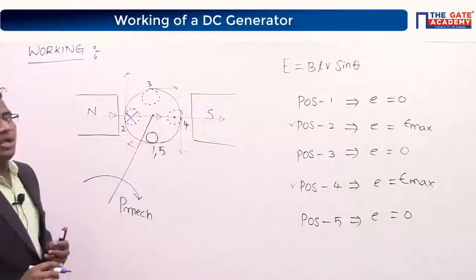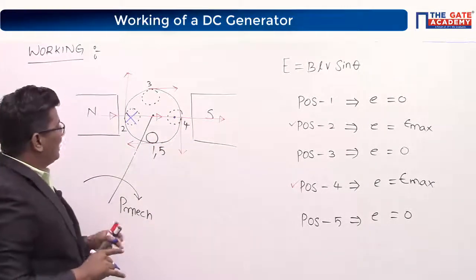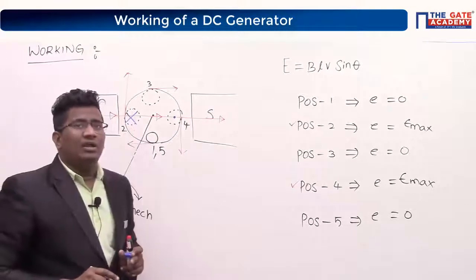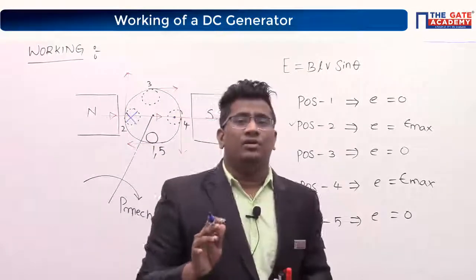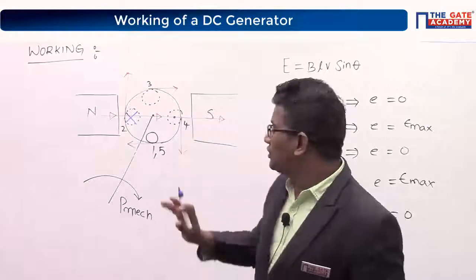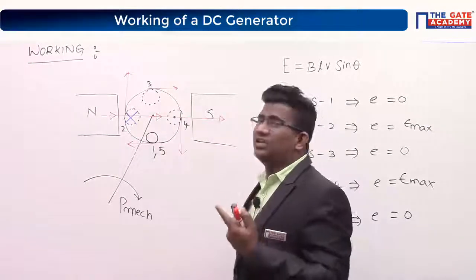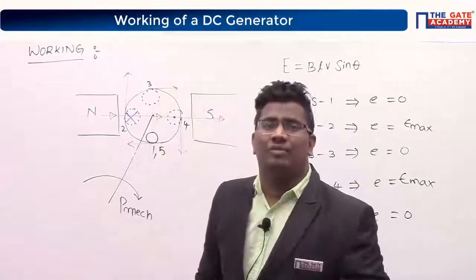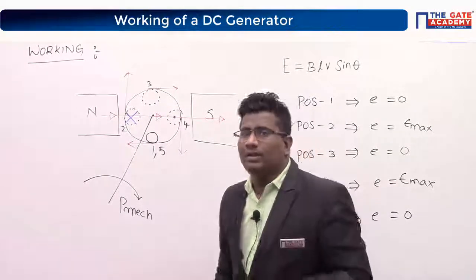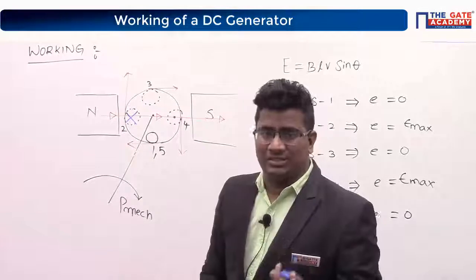Okay. Now you tell me one thing. At position 1 and at position 3, is there any induced EMF or no induced EMF? Yes, no induced EMF.